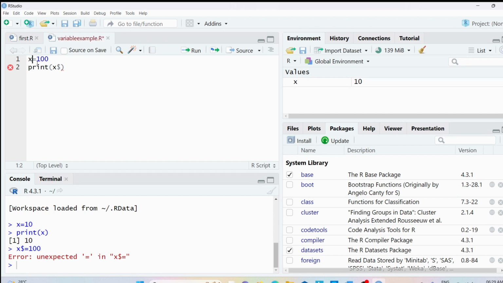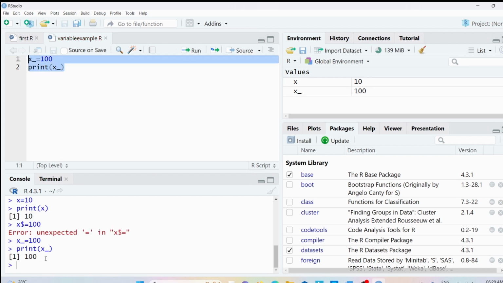Let's see, can we use the underscore? As I said earlier, you can use the period symbol and the underscore. Let me save this code and run it for you. We got the output as 100. So you can use the special symbol underscore. Let me use the dot. Let me save this code and let me run it for you. We got the output as 100.